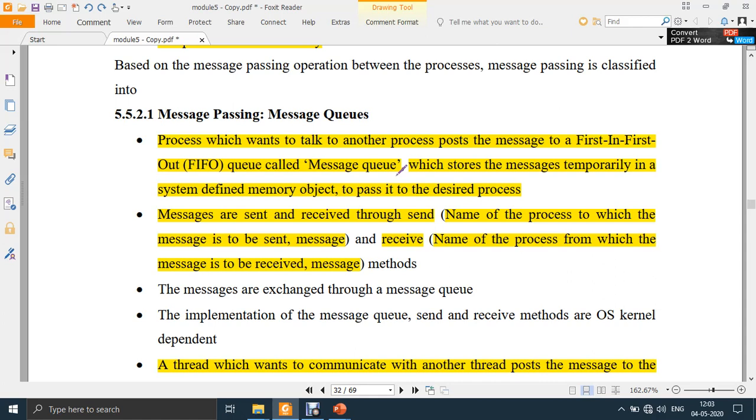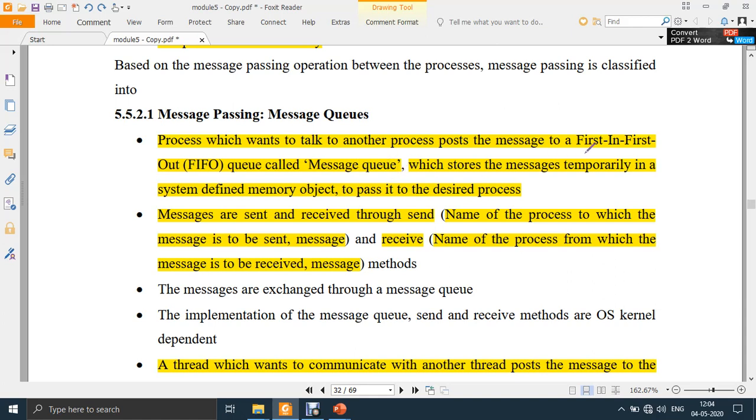It is just like a mailbox, or let's say a box which will contain all the messages. You might have seen the suggestion box in any government offices or in colleges. There is a suggestion box wherein all the suggestions can be put in, and once the box is full, the person who corresponds to that particular box will come and collect the messages and read them.